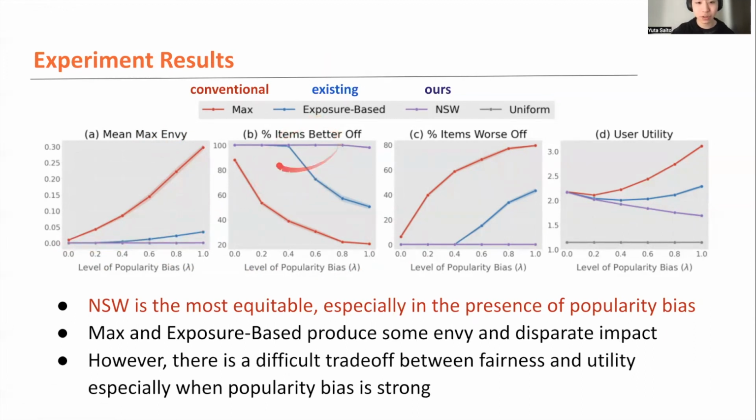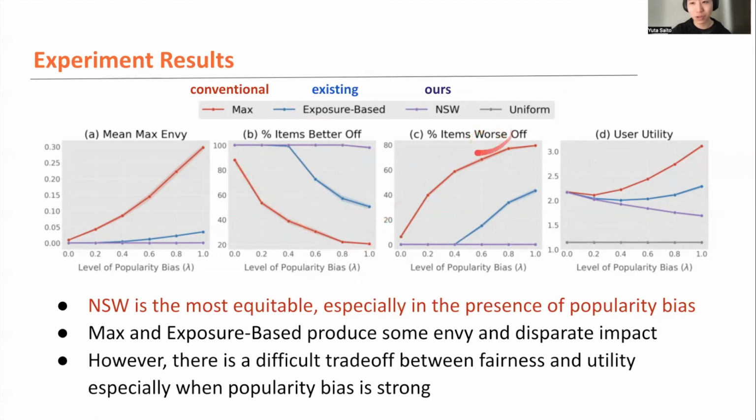So here's the next metric, the better off percentage, and Nash Social Welfare is always 100%, meaning that it succeeds in providing some positive benefit compared to the uniform random baseline to every item in the platform. But this is not true for the exposure-based fairness and also the max ranking.